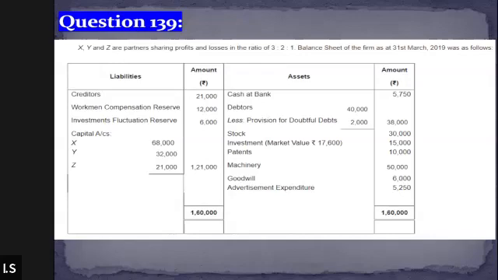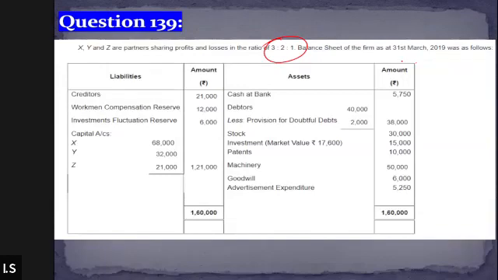So we'll start our session with question number 139. This is going to be a lengthy question since it requires us to prepare so many things. Let's first of all read this question. This question says that there are three partners X, Y, and Z. Their profit sharing ratio is 3:2:1, right? And following is the balance sheet of this firm.